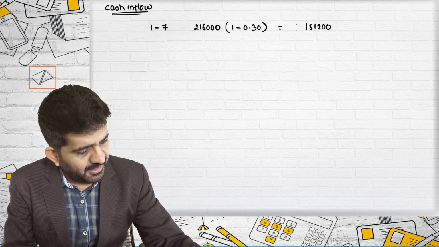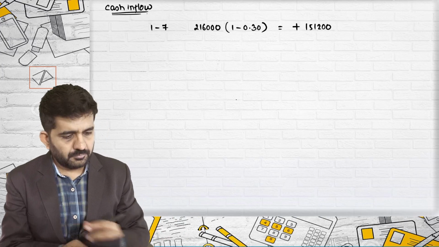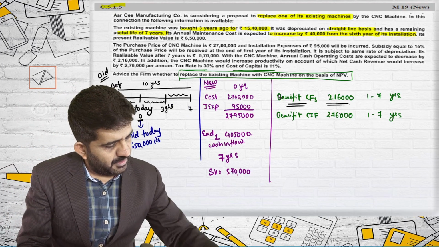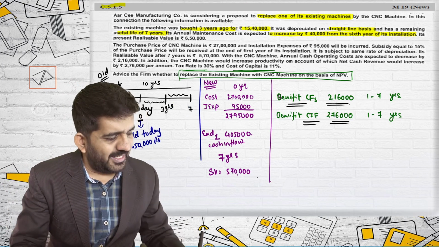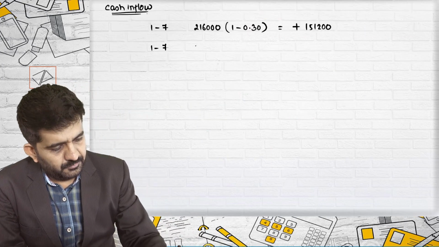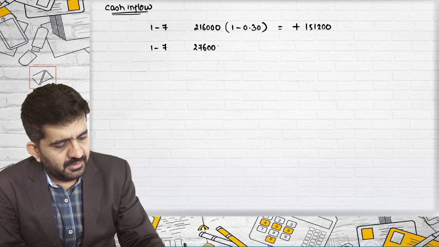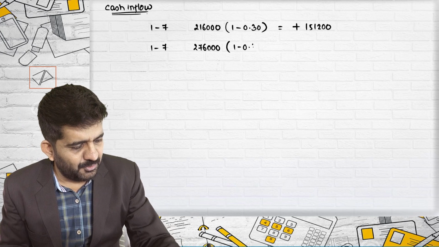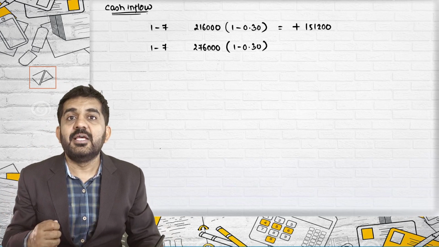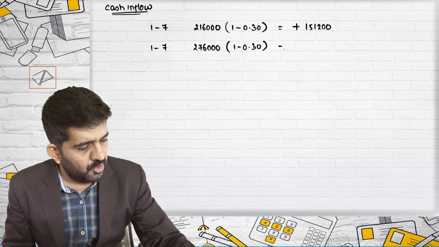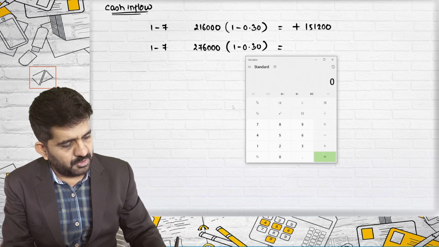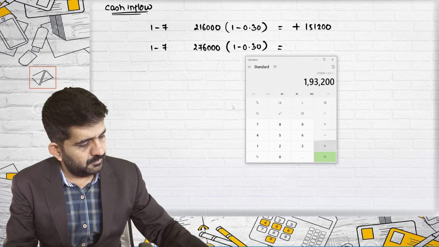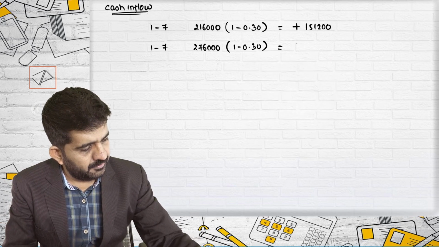And this will be my cash inflow. Again, for 1 to 7 years, I am having a benefit of 2,76,000. So I will have to pay the tax. 1 minus 0.30, 30% tax, means after tax cash flow will be 2,76,000 into 0.70, which is 193,200.